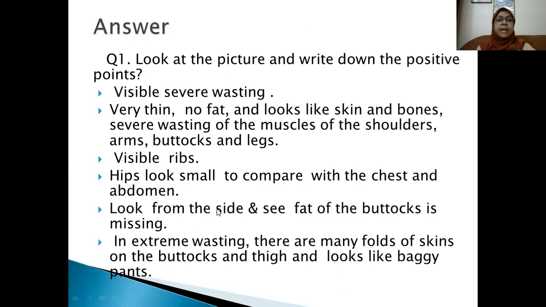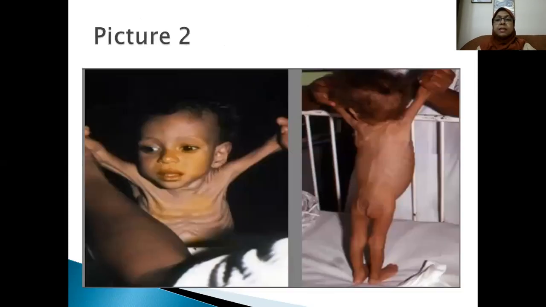Look from the side and see that the fat of the buttock is missing. In extreme wasting, there are many folds of skin on the buttock and thigh and it looks like baggy pants. Here you can see the lack of muscles in the buttock, and in extreme wasting, you can see the folds of skin on the back of the thigh as if the child is wearing a loose pant.